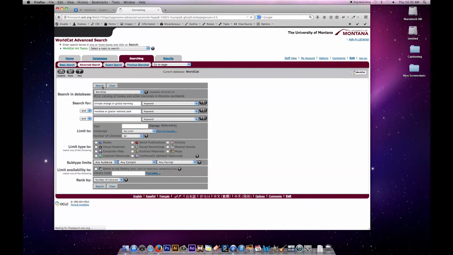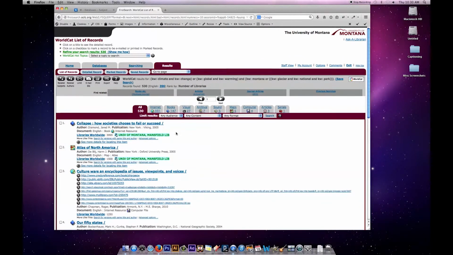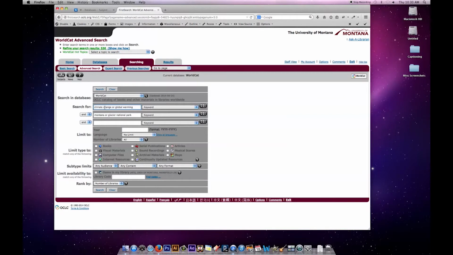Okay, I could go ahead and send this, and instead of 78 results, I get over 500, so I've greatly broadened my search. At this point, the one other thing I could do, I'm going to go back to that search box. This database allows me to use wildcard characters to stem words. So sometimes researchers say climate change, sometimes they write climatic change. And again, sometimes it's climate change or climate changes, sometimes it's climatic change or changes.